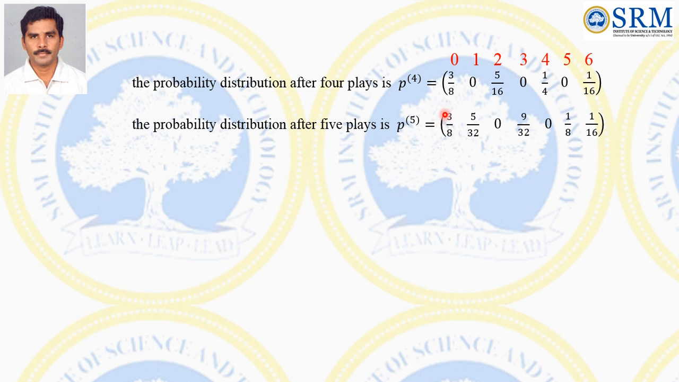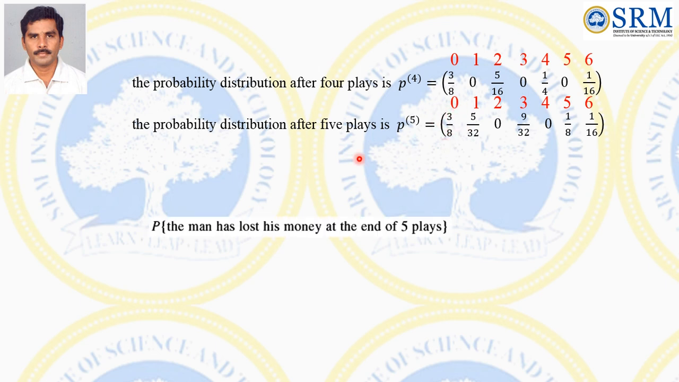See what is the question here: what is the probability that he ends his game after 5 plays? That means after 5 plays the man has rupees 0 with him. Rupees 0 means this is the value of Xn, and the respective probability is 3/8. Therefore, the probability that the man has lost his money at the end of 5 plays is the probability of Xn equal to 0. The entry corresponding to state 0 in P5 is 3/8. So, that is the probability that the man ends his game at the end of 5 plays.